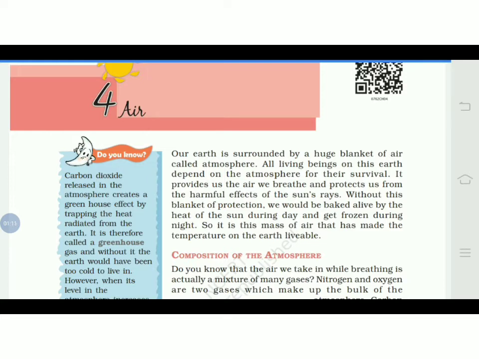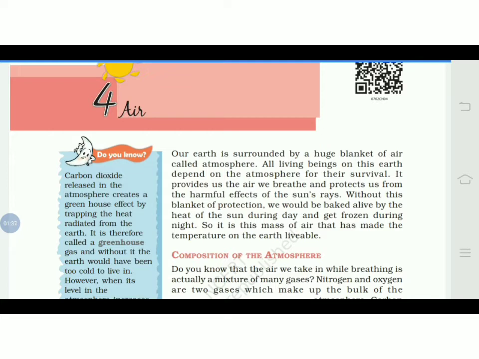So as I said, we breathe in oxygen and exhale carbon dioxide. Next, it protects us from the ultraviolet rays, the harmful sun rays. Now how is it protecting? Because air acts as a blanket. The blanket of air that surrounds the earth is called atmosphere. So this protects us from the ultraviolet rays.